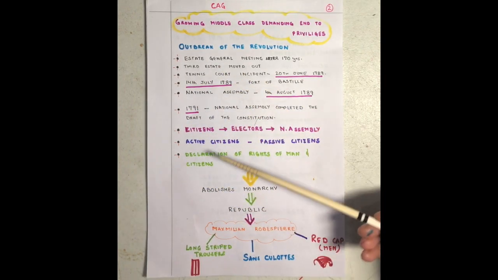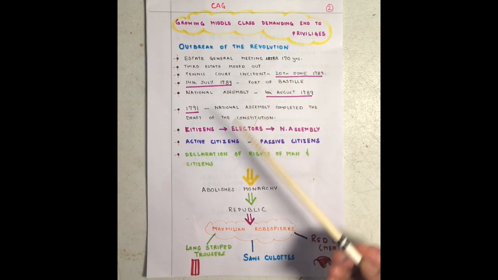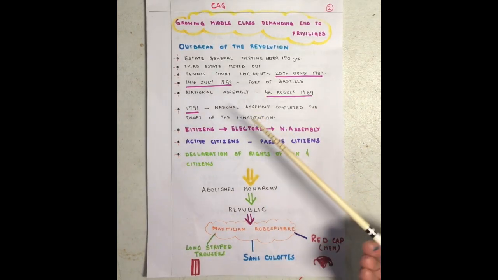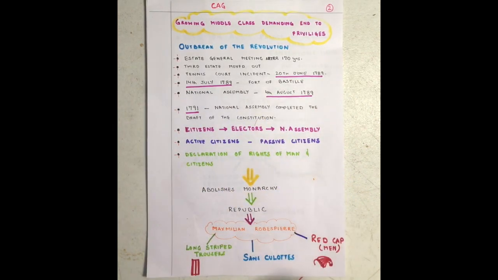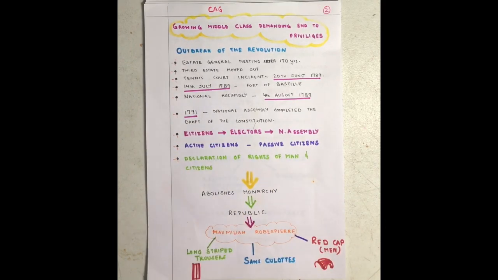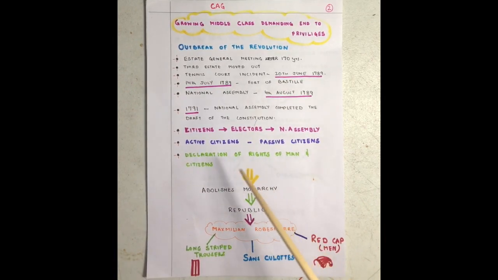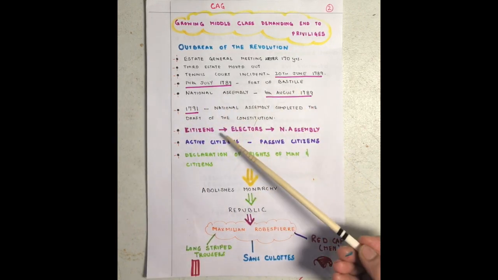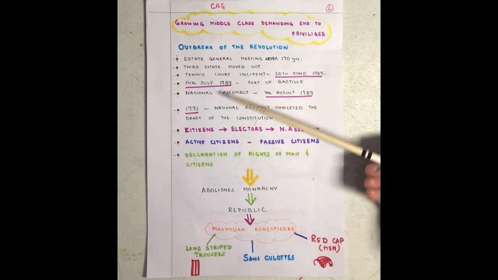I have categorized it. See, the first impact was how the Estates General wanted to meet and they met. The king called them, and the third estate were moved out of that whole meeting. So on 20th June they met again in the tennis court. On 14th July there was a rampage at the fort of Bastille. That is actually the starting of the French Revolution, 14 July, a very, very important date. Then ultimately, on 14th August, the National Assembly was formed and the king said okay. Then we move on. So it's year-wise, chronological.